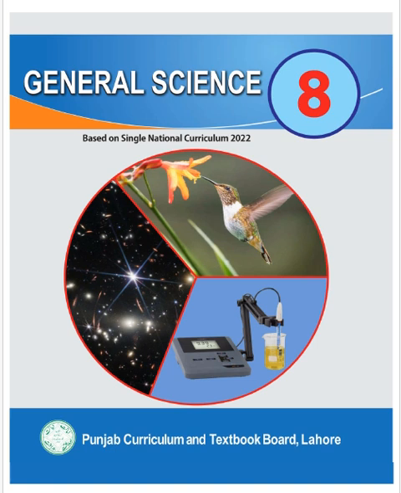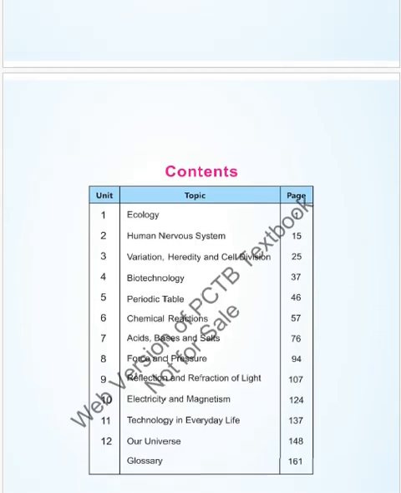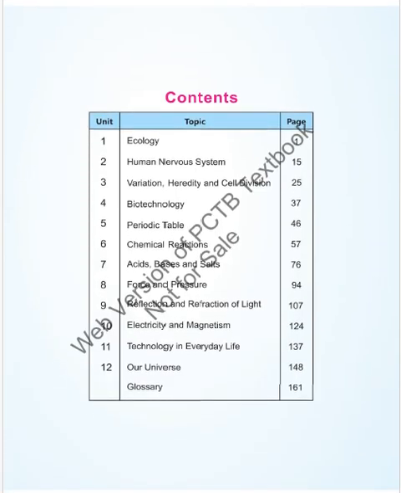Moving on, the topics which we will cover in this book include chapters on ecology, human nervous system, variation, heredity and cell division, biotechnology, periodic table, chemical reaction, acids, bases and salts, which is based on chemistry, force and pressure, physics, reflection and refraction of light, which cover the topics on physical science, electricity and magnetism, technology in everyday life and our universe, and the last.